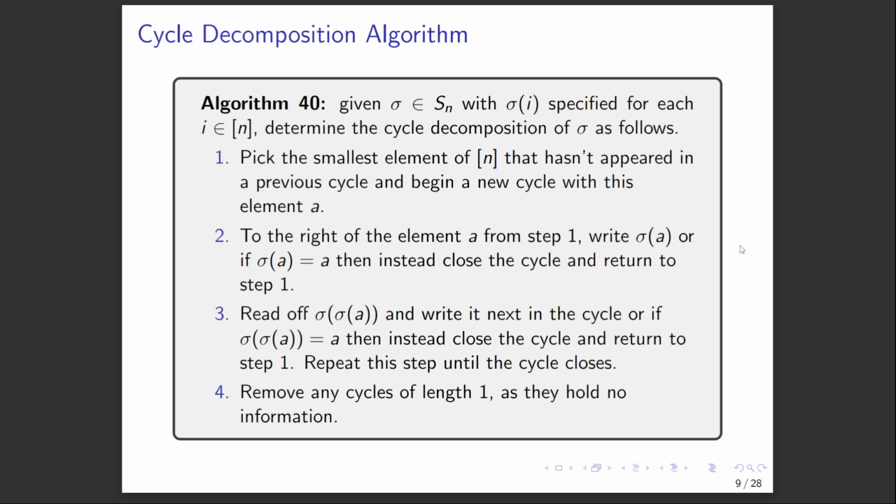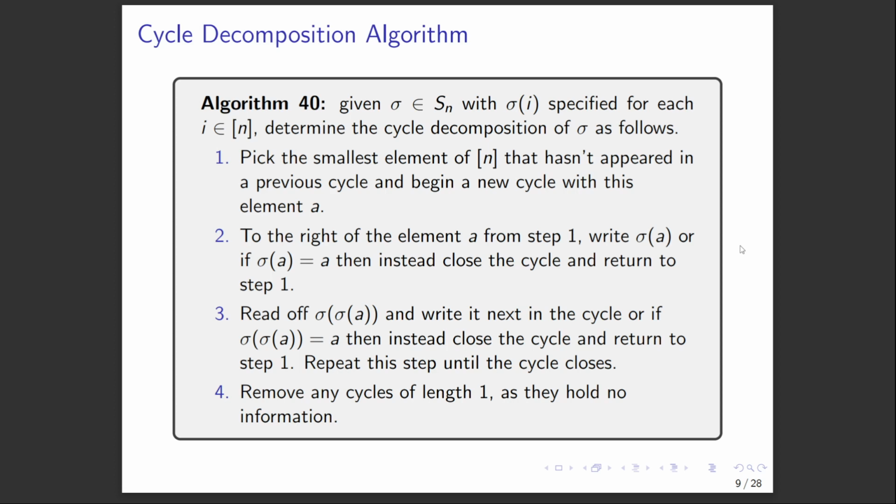And what I have here is an algorithm that you can use. Given some permutation sigma in Sn, such that we have sigma of I specified for each I between 1 and n, we can actually determine the cycle decomposition of sigma using this algorithm. First, we pick the smallest element of n bracket that hasn't appeared in a previous cycle and begin a new cycle with this element. Let's just call that element A. So we start a new cycle that has A.